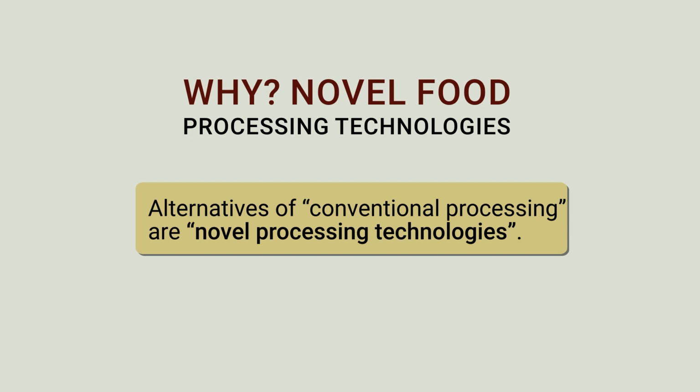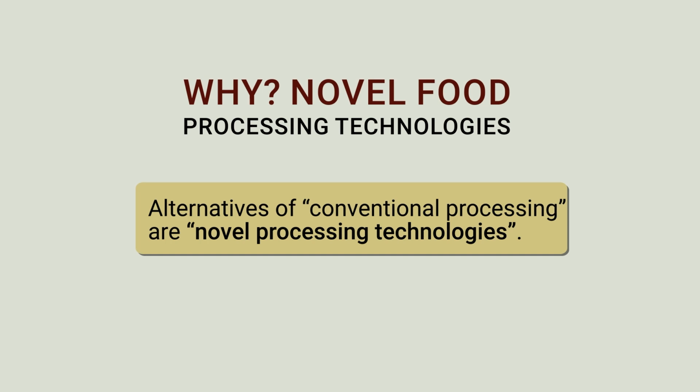So if you see the basic or conventional processing technologies for foods, there are two approaches: thermal and non-thermal. In thermal, we have heating, that is, one through steam, another through dry heat, which could be dry air. Non-thermal could be freezing, chilling, acidification or fermentation, ultrafiltration, and so on.